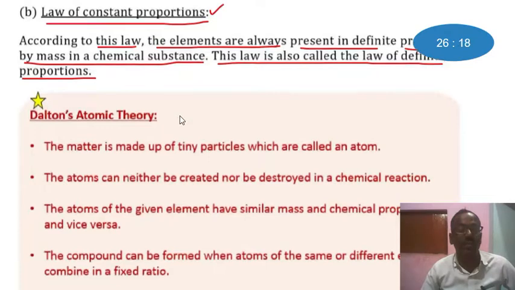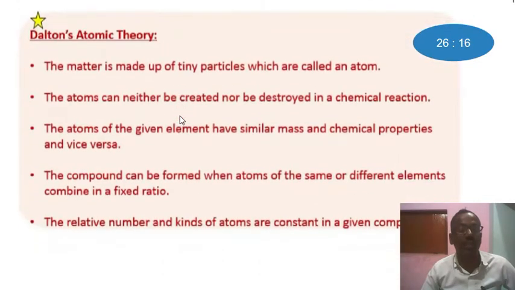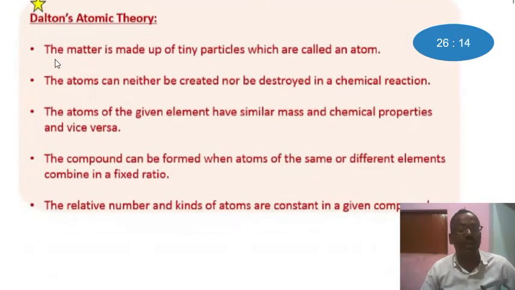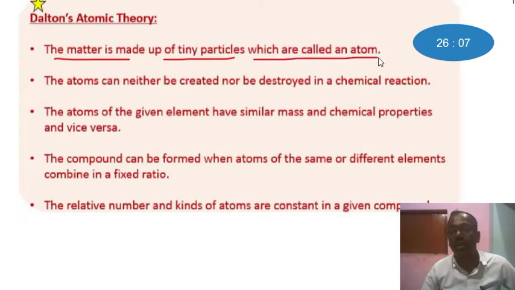Let's discuss Dalton's atomic theory, which is as follows. The matter is made up of tiny particles, which are called atoms. So, with the help of the first postulate of Dalton, the definition of the atom is clear. The atoms can neither be created nor be destroyed in a chemical reaction. This is the second postulate.